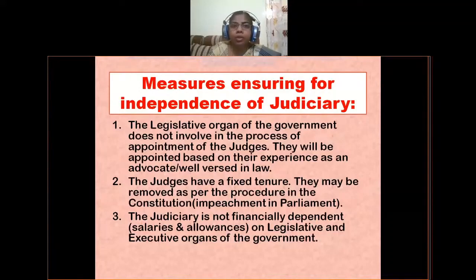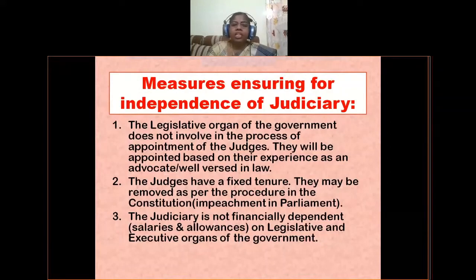Though they are appointed by the President of India, the removal process will be conducted in both houses of the parliament. That is called the impeachment process, and the impeachment resolution should be approved by both houses of the parliament by two-thirds majority. Then only can a Supreme Court judge be removed.